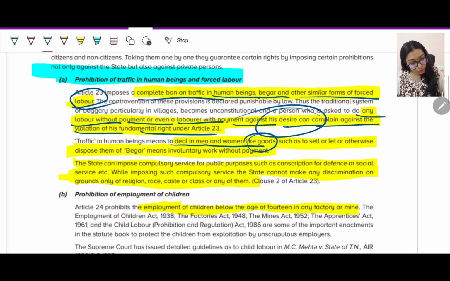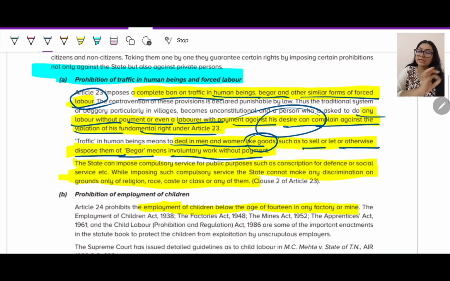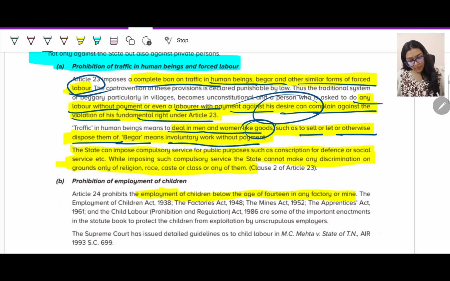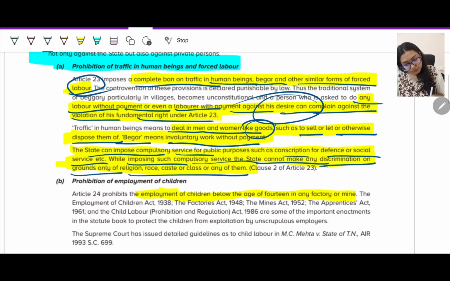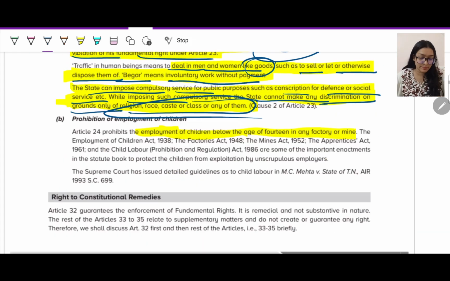Dealing in men and women like goods, such as selling or otherwise disposing of them; beggar means involuntary work without payment. This is exploitation. This cannot be done. The state can impose compulsory service for public purposes, such as conscription for defense or social service. While imposing such compulsory services, the state cannot make any discrimination on the grounds only of religion, race, caste, or any class of them.